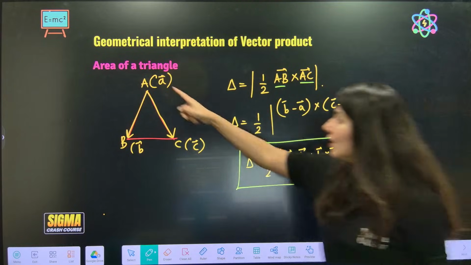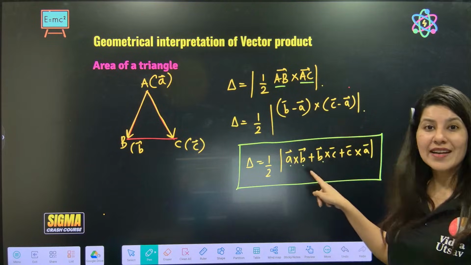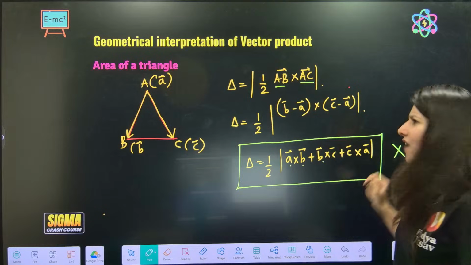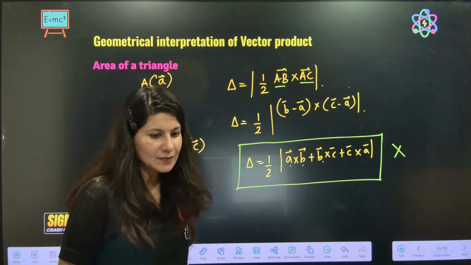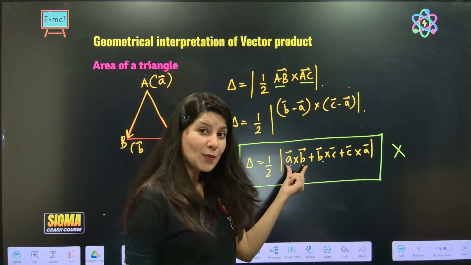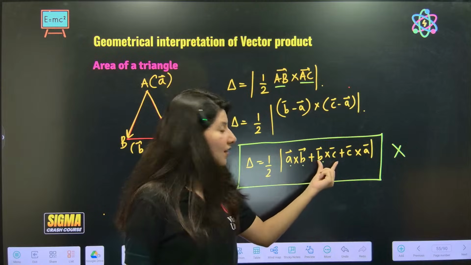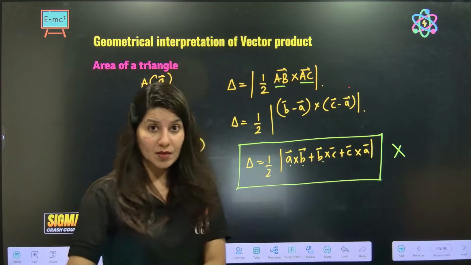But if 3 points are given to you, then what will you do? Are you going to apply this formula? No. Why, ma'am? You are giving the formula. Why can't we apply it? Understand? Because the cross product between A and B, between B and C, and between C and A, you would have to solve three determinants.